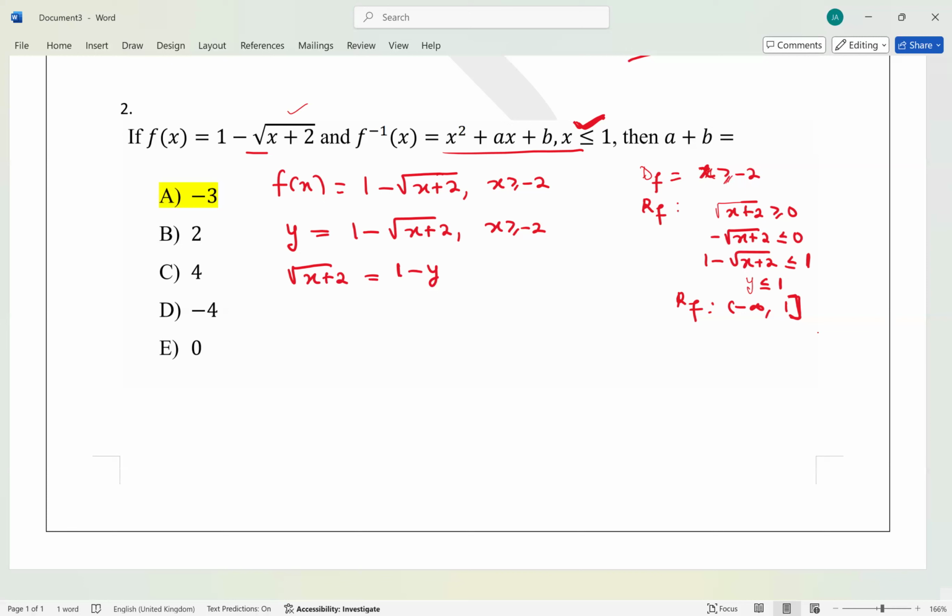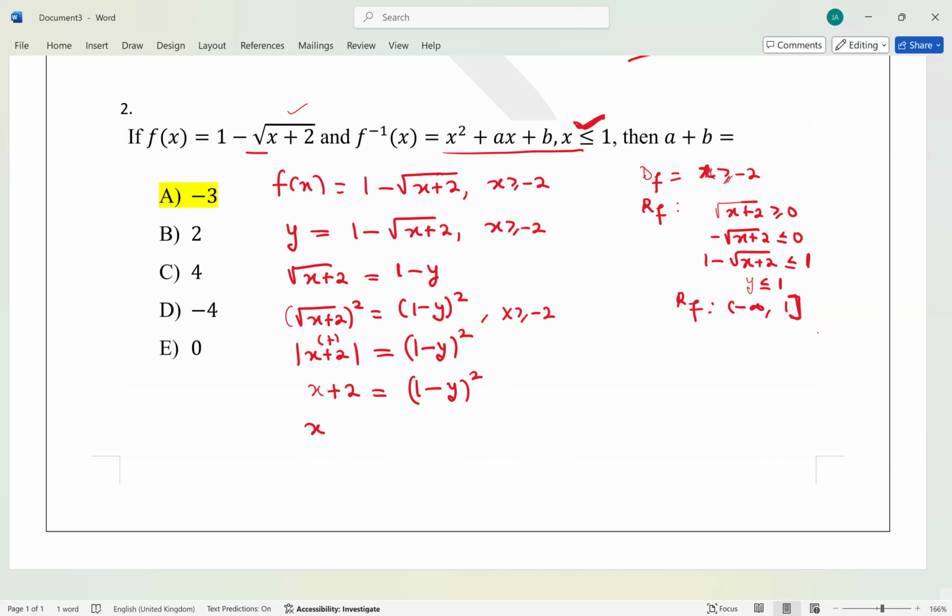Now we can square both sides. If you square both sides, you will have x plus 2 all squared is equal to 1 minus y all squared. This is going to be absolute value of x plus 2. And this is what? 1 minus y all squared, right? But we already have a condition that x is greater than what? Minus 2. So if x is greater than minus 2, it means this is going to be positive. So I can remove the absolute value without any problem. So this will just be x plus 2. It's 1 minus y all squared.